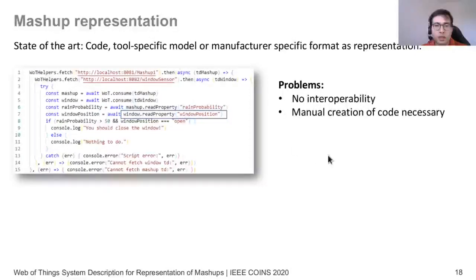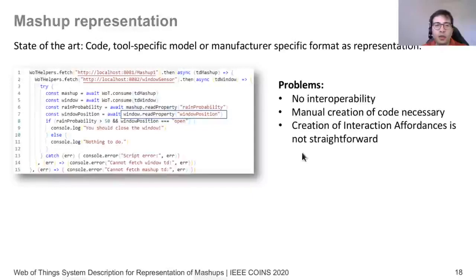This code is generally manually written, so it is programmed by hand. The interaction affordances, so what we are exposing to the outside, such as the rain probability, are not straightforward to define, and this limits the mashups from being reusable.